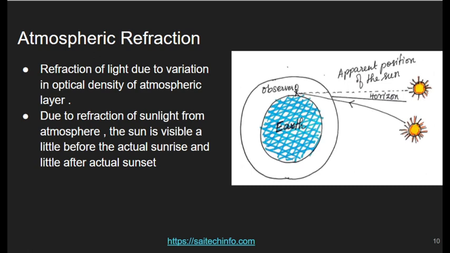This is one of the natural phenomena of refraction. So from the earth, I have drawn an observer. So it is visible before the actual sunrise and after the actual sunset. So this is what the diagram represents.